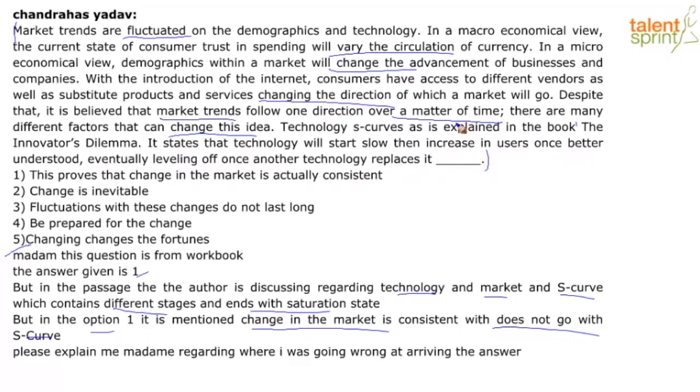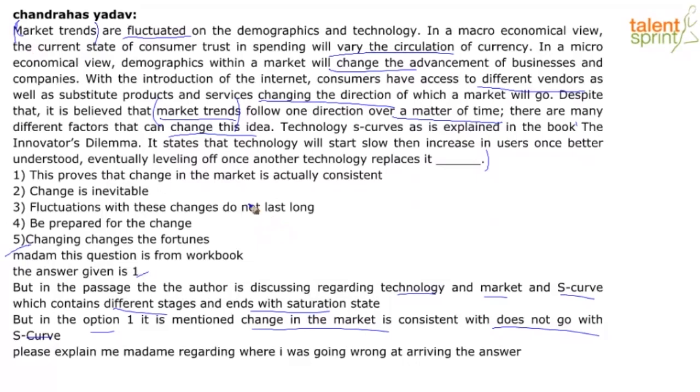And why is it not option 2? Because we're referring to what's happening in the market. That's the context. Let's not forget the context. So, why is option 1 more effective? Because we're referring to different vendors, we're referring to market trends, and the topic sentence also is referring to market trends. So our context is revolving around market trends. So that's why 1 is more effective than 2.